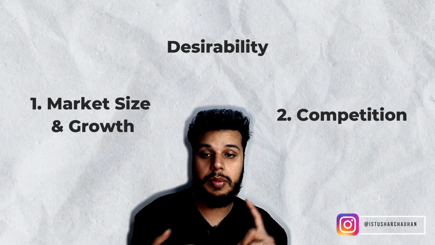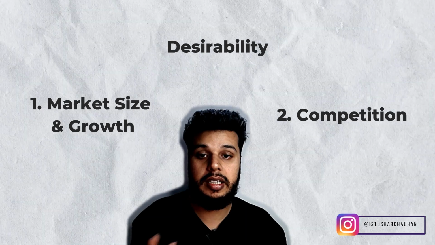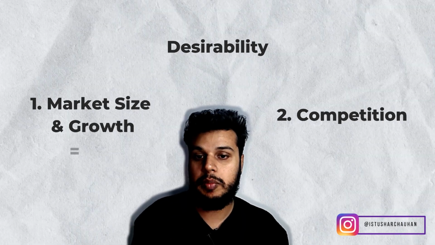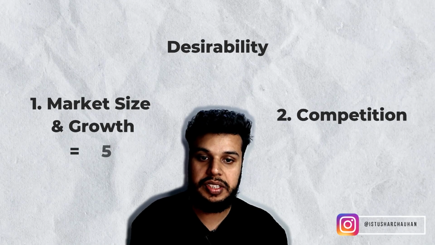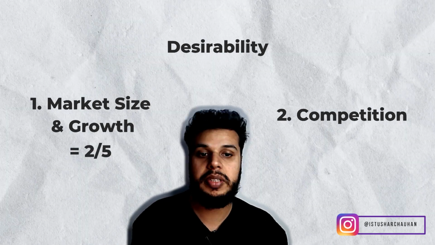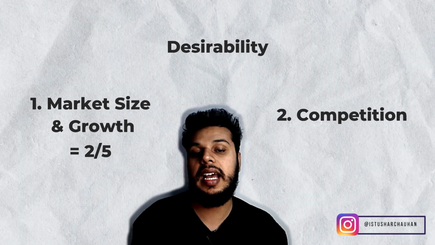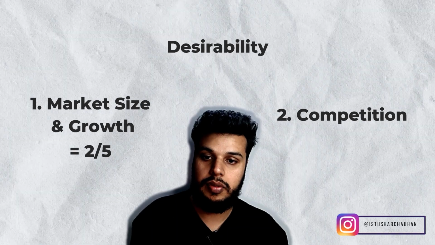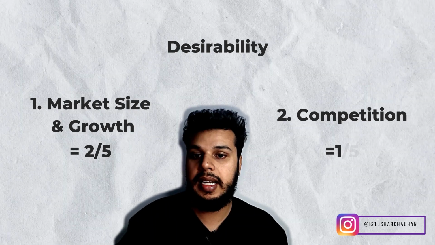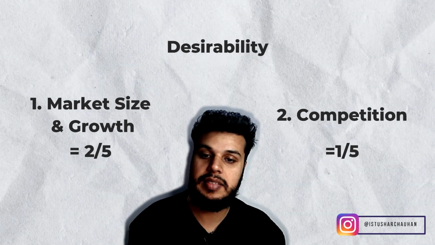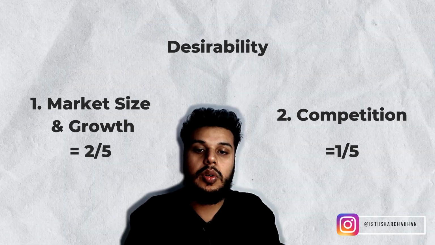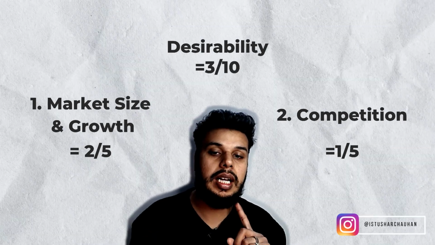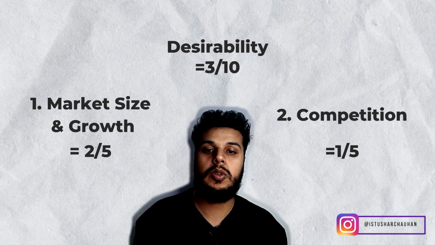So guys, we have talked about the market, we have talked about the competition. In terms of market, since the market is low, out of 5 this gets 2. When talking about competition, low competition means 5, medium means 2.5, and high competition means 1. Since it is a very high competition field, we will rate this as 1 in terms of competition. So the total rating for desirability, which has market and competition both, is going to be 2 plus 1, and that is going to be 3 out of 10. So the rating for desirability, guys, comes out to be 3 out of 10.